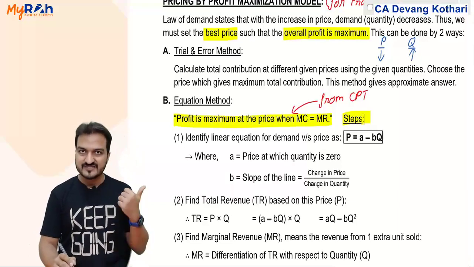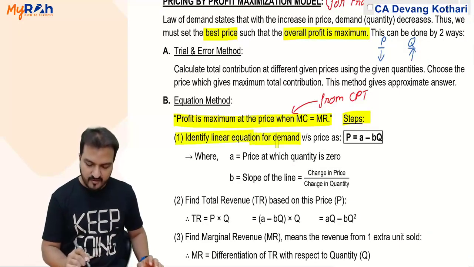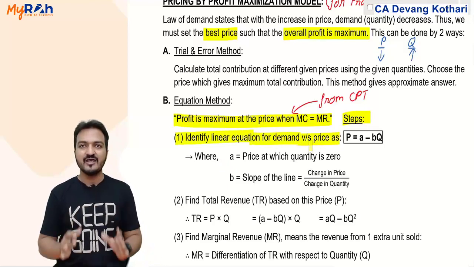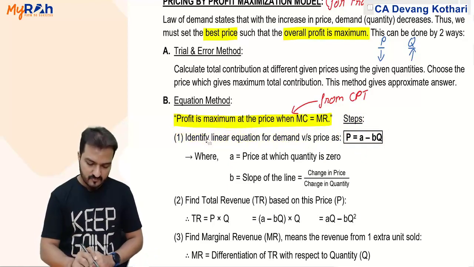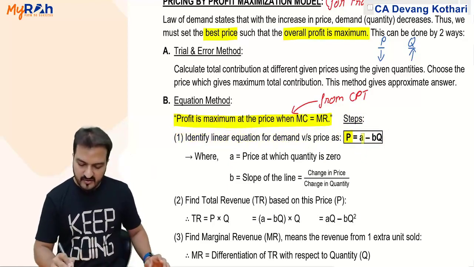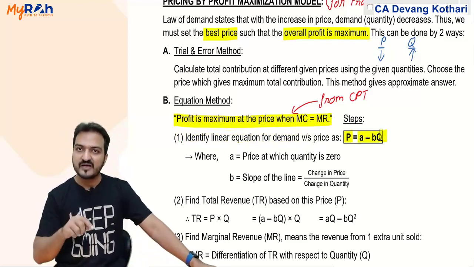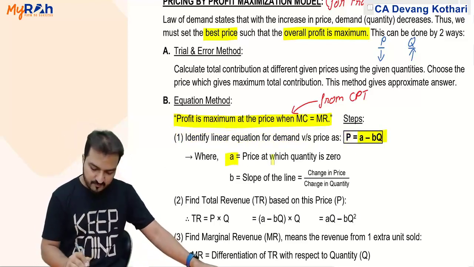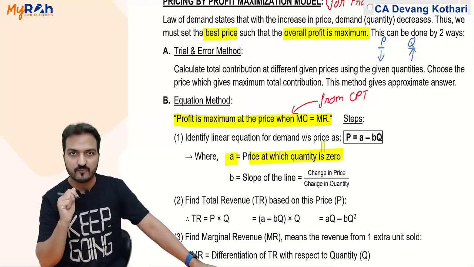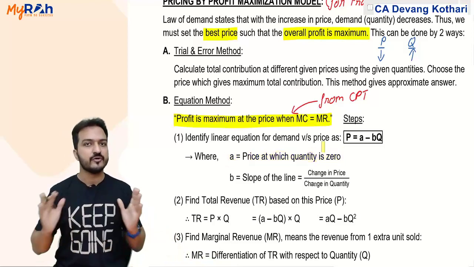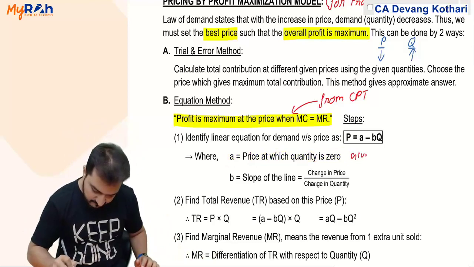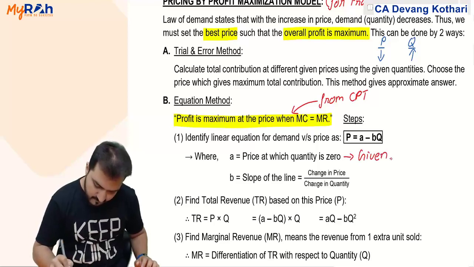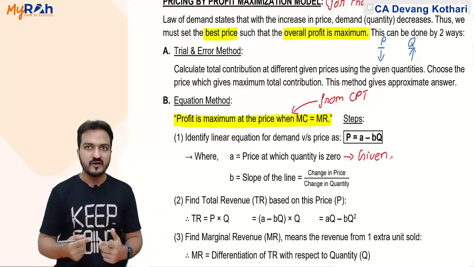Well, I give you steps. Step 1, identify the linear equation for demand versus price. Well, the demand equation is this. This is called my equation of demand, which shows that P equals A minus BQ, where P is the price, Q is the quantity, A is the price at which quantity will be 0, meaning the maximum price at which 0 units are sold. Well, that will be given in the question. And B is the slope of the line.